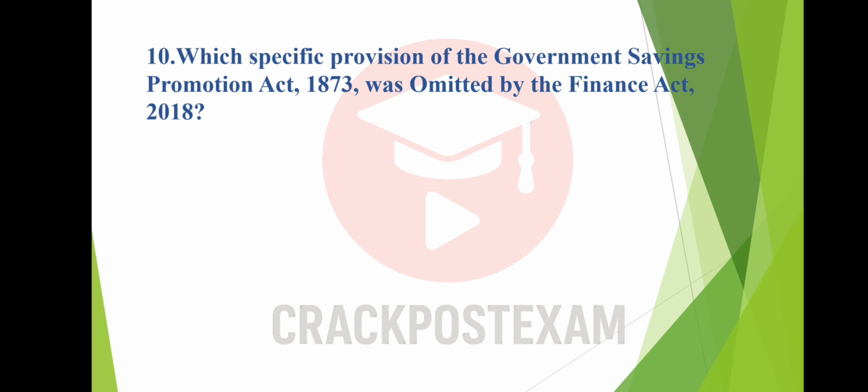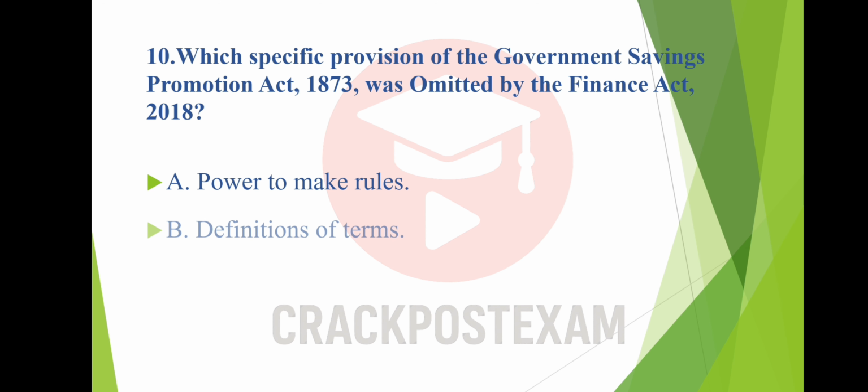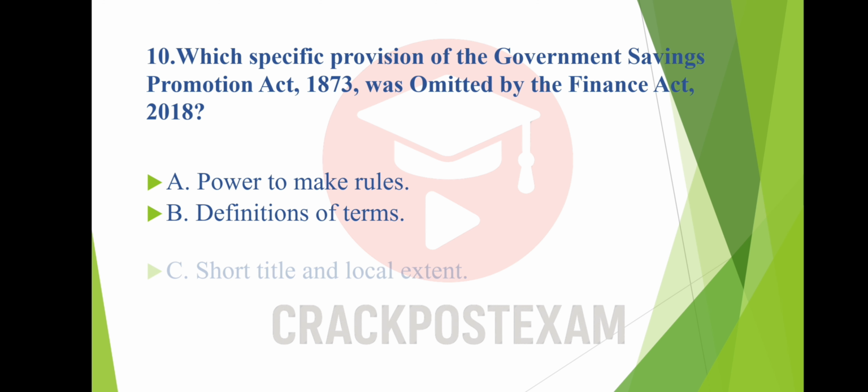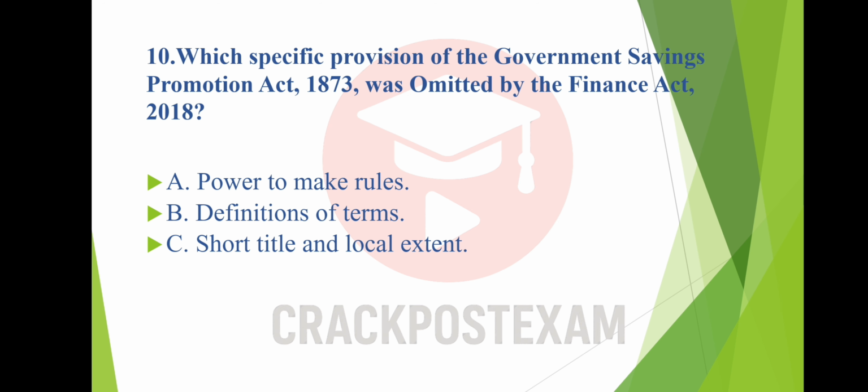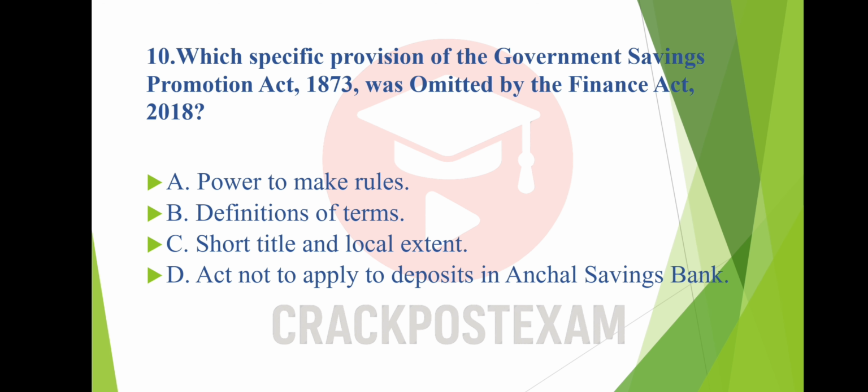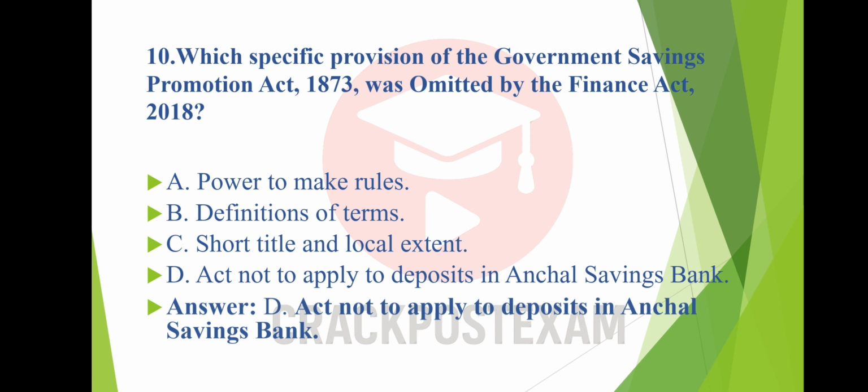Question number 10. Which specific provision of the Government Savings Promotion Act 1873 was omitted by the Finance Act 2018? Option A. Power to make rules. Option B. Definitions of terms. Option C. Short title and local extent. Option D. Act not to apply to deposits in Anchal Savings Bank. And the answer is option D. Act not to apply to deposits in Anchal Savings Bank.